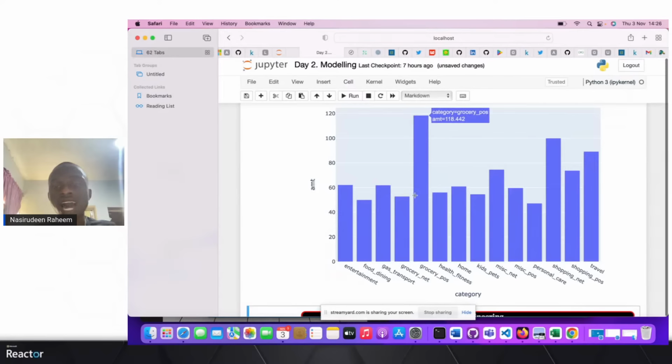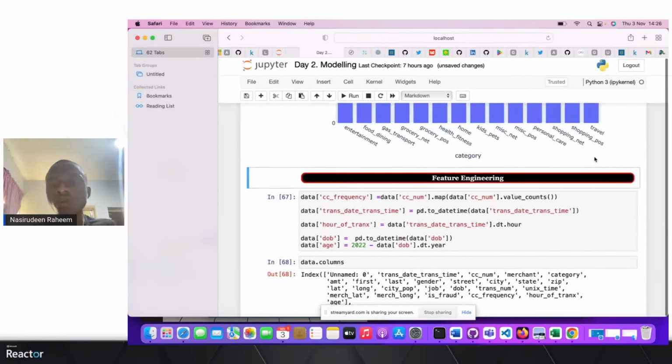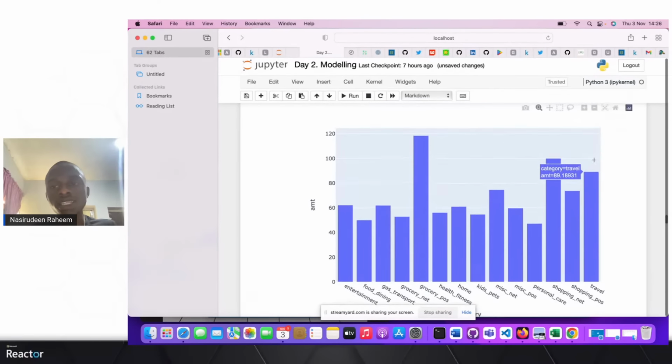The category with the highest average amount is grocery POS. That's why we have fewer people traveling: the traveling amount is more costly, because the average across those travel amounts is 89 points, which is even more than gas transport. So these are the various ways to look into our data sets. This is the little bivariate analysis we are going to be doing in this section.